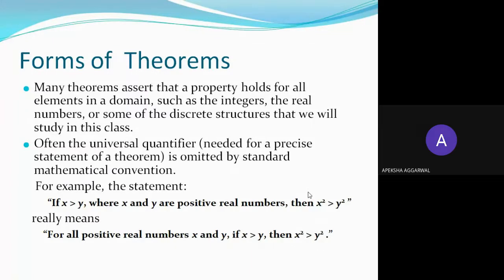Often, the universal quantifier is omitted by standard mathematical convention. For example, in this statement, if x is greater than y, where x and y are positive real numbers, then x square will always be greater than y square. Now, in this statement, for all is missing, but because we are saying that x and y are positive real numbers, this statement is true for all the positive real numbers, but we have not mentioned for all, right? What is for all? We have seen it is a universal quantifier.